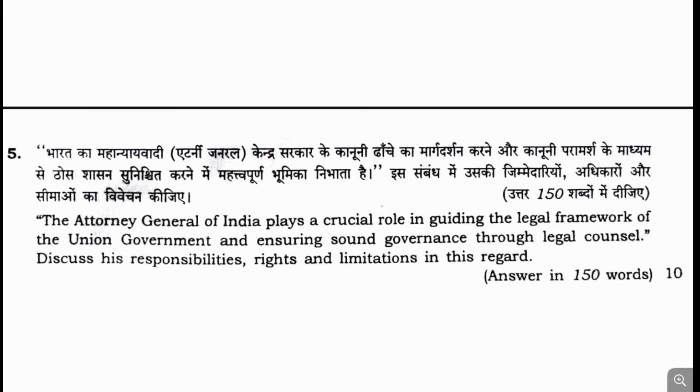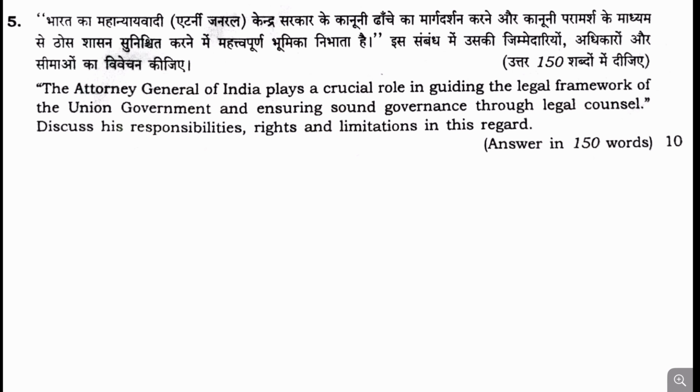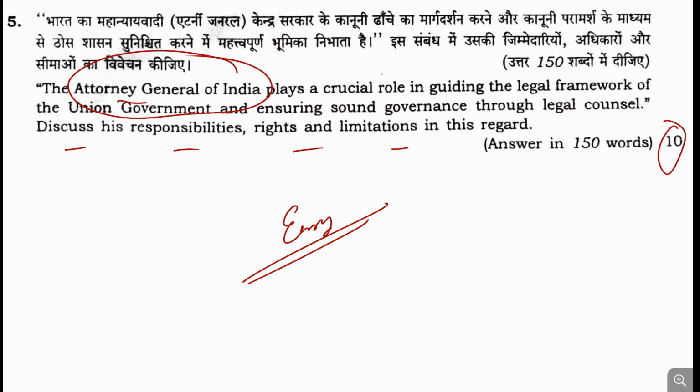Now, moving to the next question, question number 5. The Attorney General of India plays a crucial role; discuss his responsibilities, rights, and limitations. So a question has been asked on the Attorney General of India, and it's a 10-marker question. It will be fairly easy to write about the Attorney General within a 10-marker.